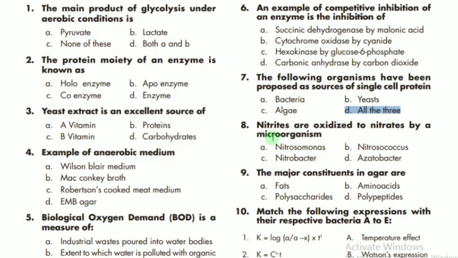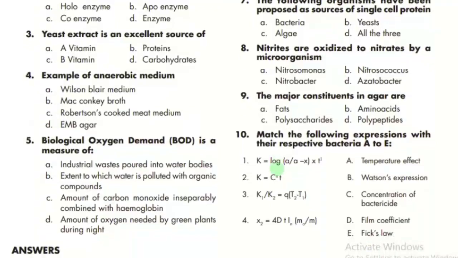Then we have the 8th MCQ, which says nitrates are oxidized to nitrite by a microorganism. That type of bacteria is mostly called Nitrobacter. C is the correct option. So don't be confused, C is the correct option. Then the major constituent in agar. The most important constituent in agar is actually the polysaccharide. C is the correct option.